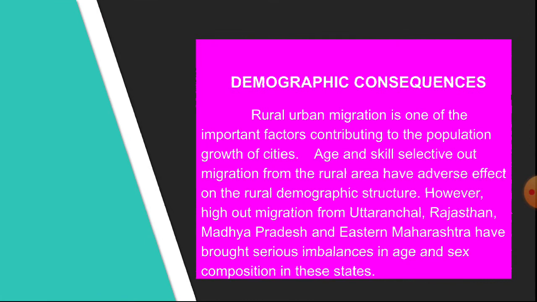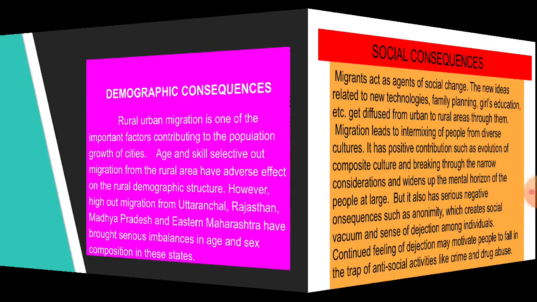Then demographic consequences. See, rural-urban migration is one of the important factors contributing to the population growth of cities. Age and skill selective out-migration from rural areas has an adverse effect on the rural demographic structure. However, high out-migration from Uttaranchal, Rajasthan, Madhya Pradesh, and eastern Maharashtra has brought a serious imbalance in the age and sex composition in these states.